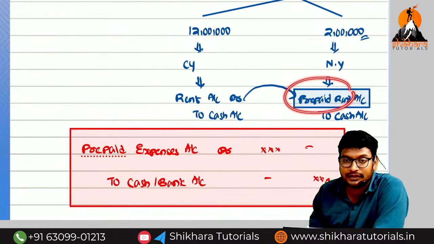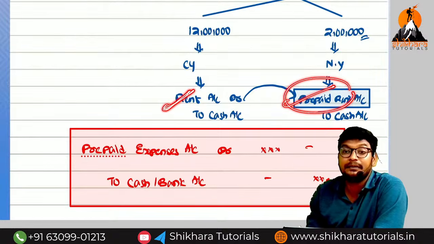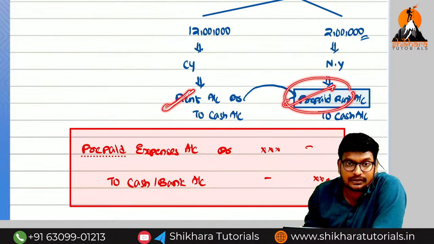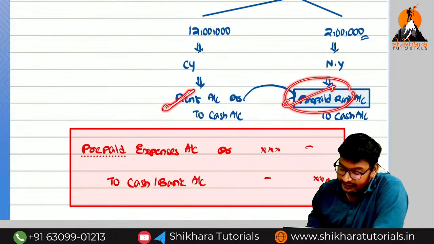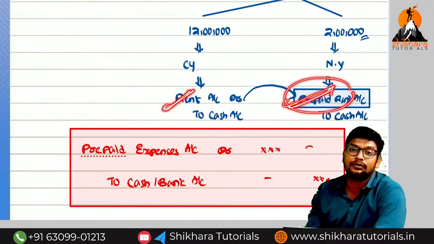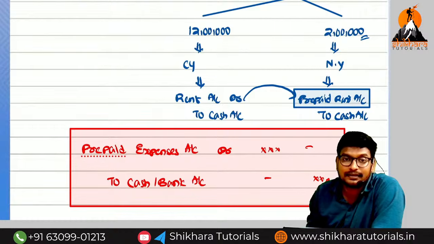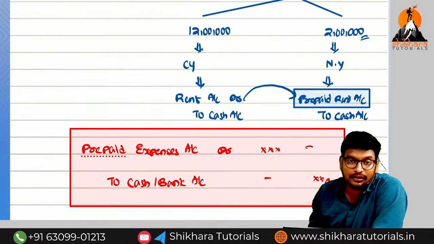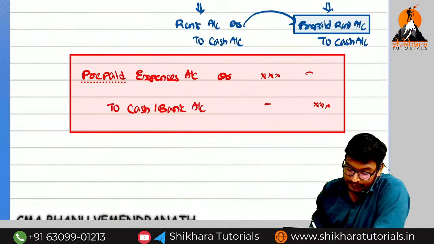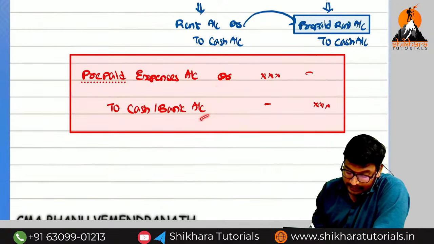For that reason, what do we need to write? We should not write the expenses, we should write prepaid expenses. If you write expenses here, that expense belongs to which year? Current year. But as per the accrual concept, we should do the bifurcation and consider only the current year expenses, even though we have paid or not paid. So what is the entry? Prepaid expenses account debited, to cash or bank account.